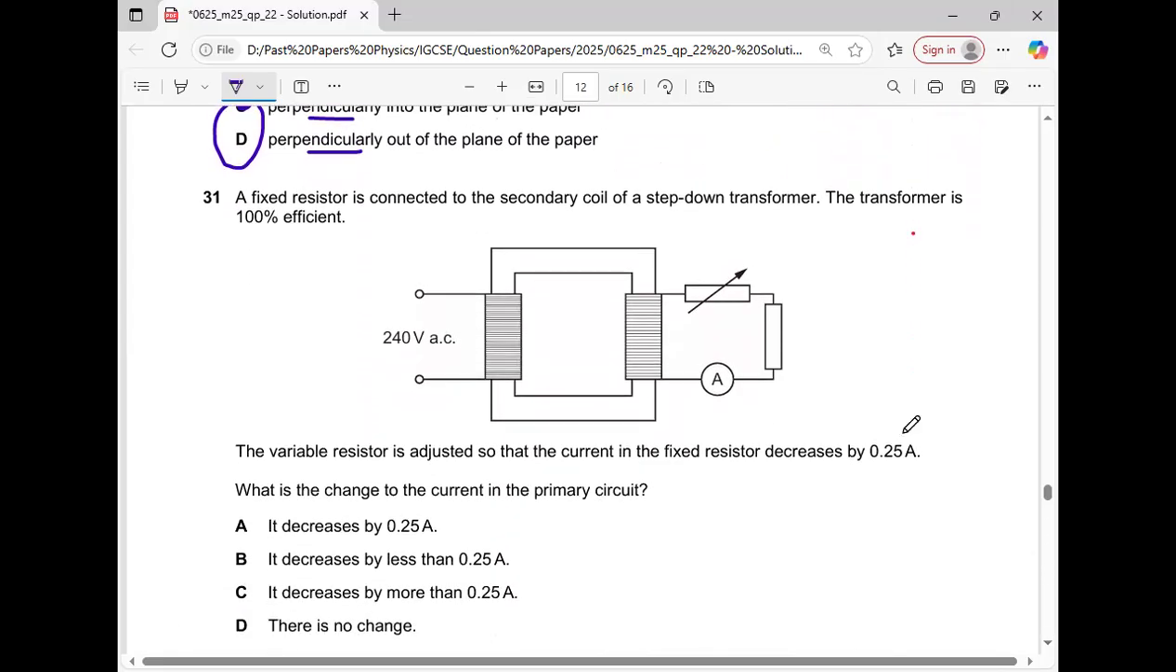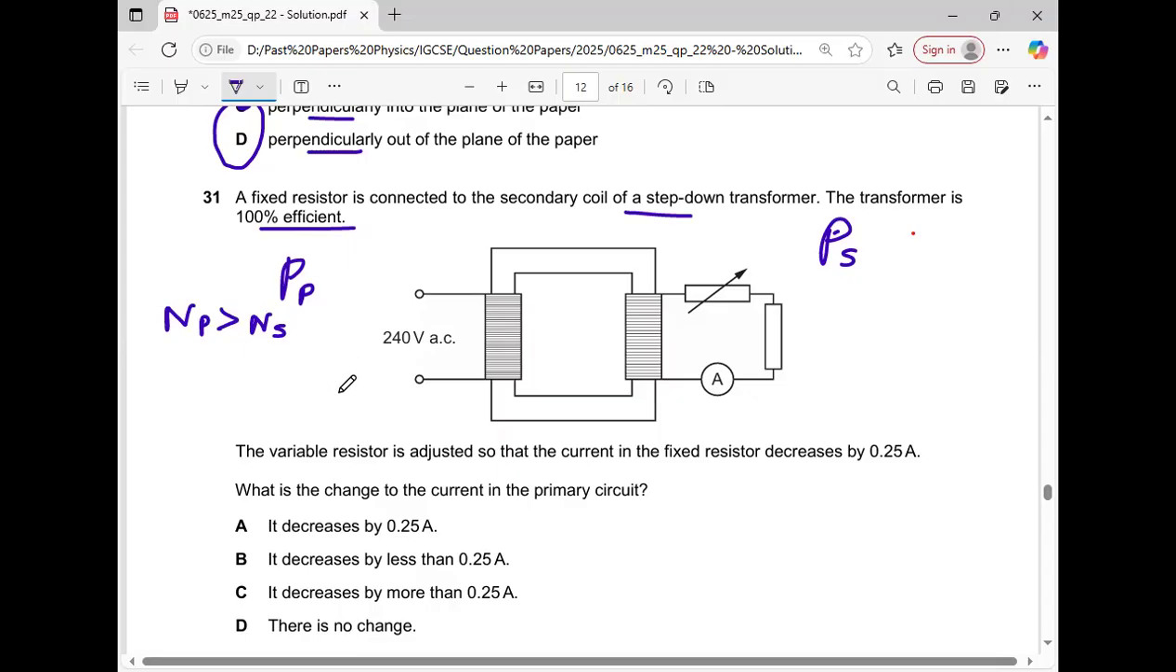Okay. Question number 31. A fixed resistor is connected to the secondary coil of the step down transformer. The transformer is 100% efficient. So it means that its input power, PP, power in the primary coil, should be equal to power in the secondary coil. Obviously, this will be a step down transformer. More turns are there, less turns are there. So NP is greater than NS.